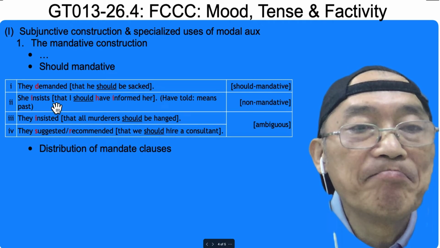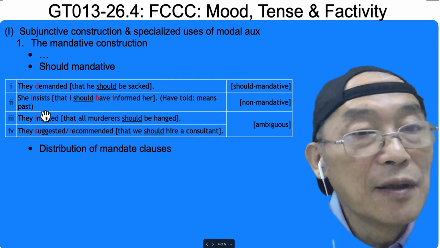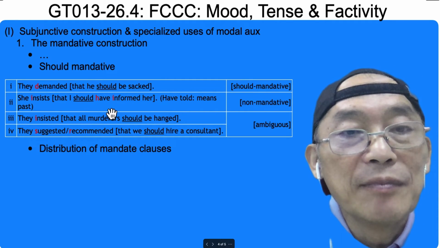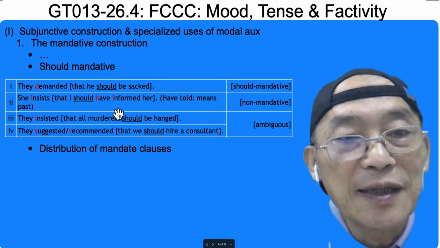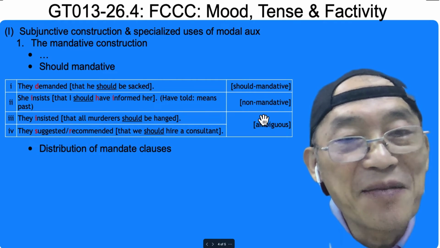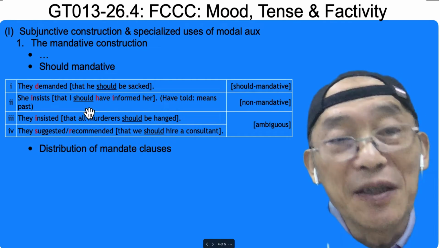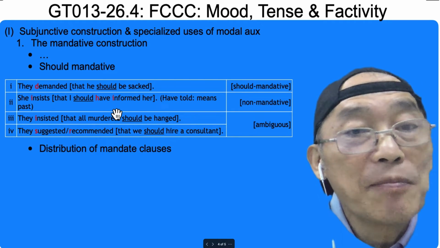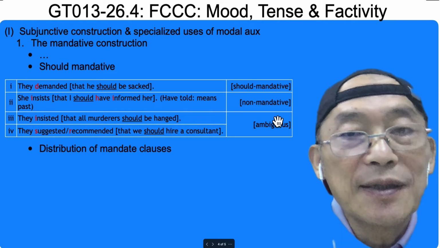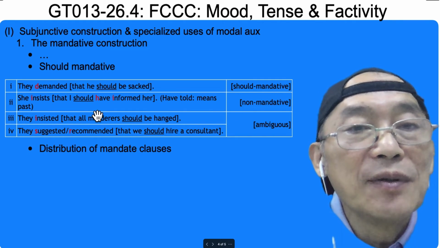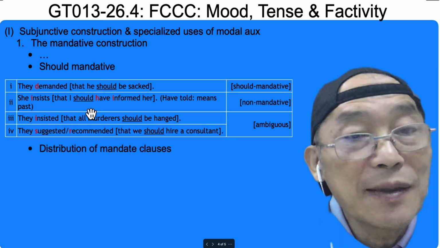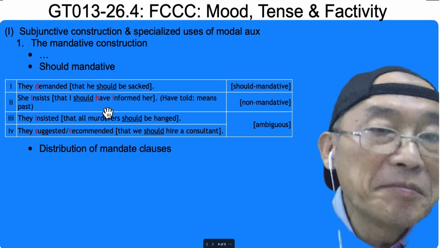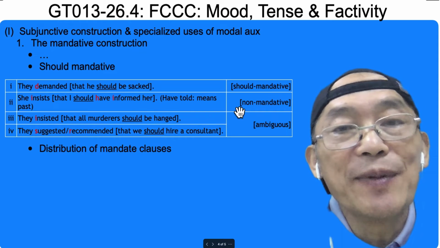That's fine. Insist can take mandative or non-mandative. You can use should, but this is past tense. Well, non-mandative, because if you use should, this one should be plain form. Should have plus the participle means past tense. It's impossible to be mandative.